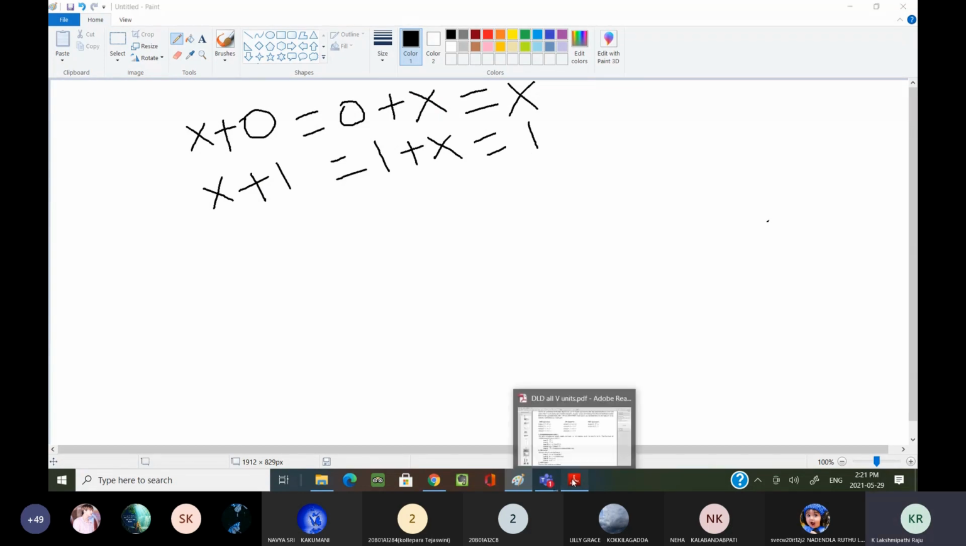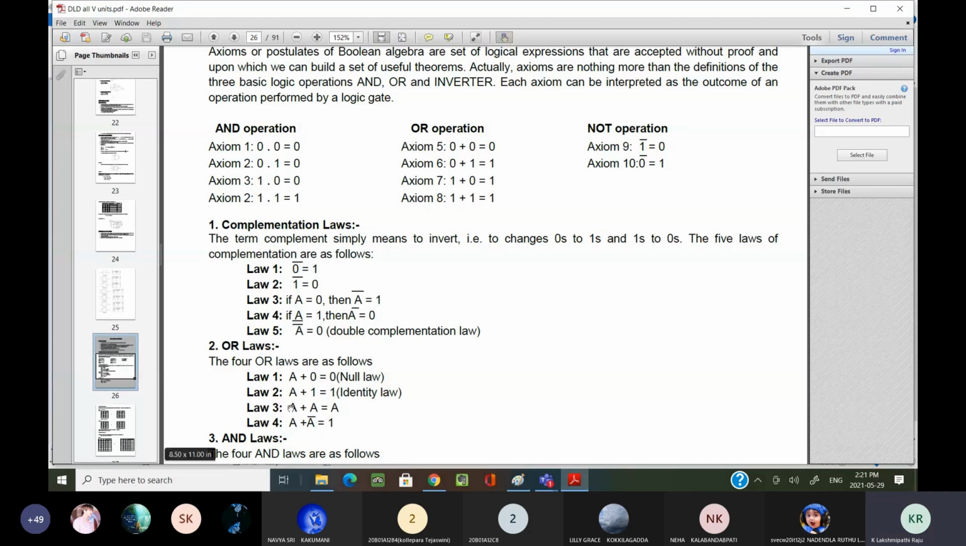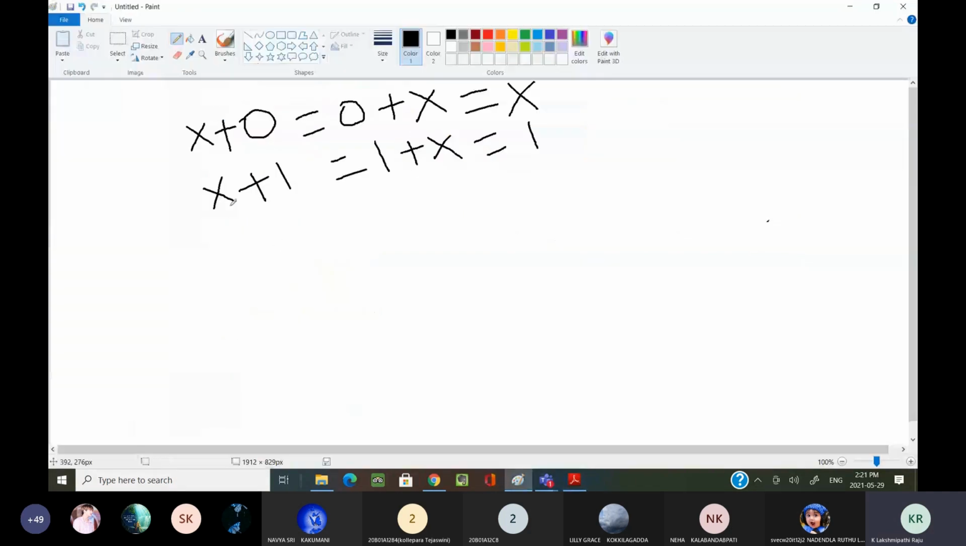Now the remaining one we are going to see is x plus x equals x. This is also a very important thing. Now, sir, how is x plus x equal to x? That we should prove. We can prove it in two ways: by considering logic gates, or by considering a truth table. The simplest way is by considering the truth table.